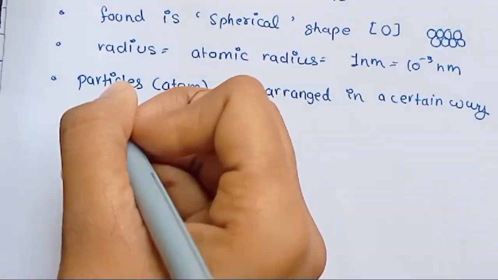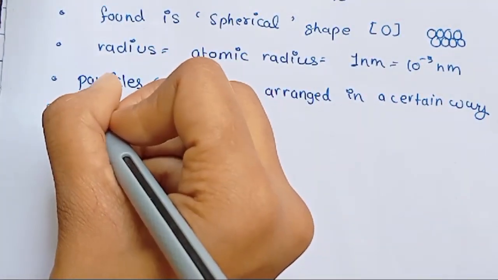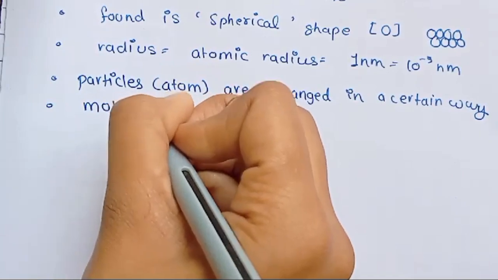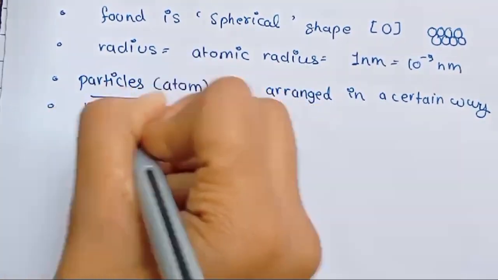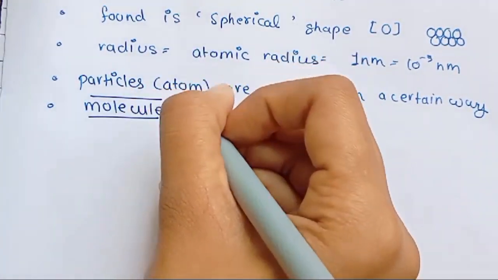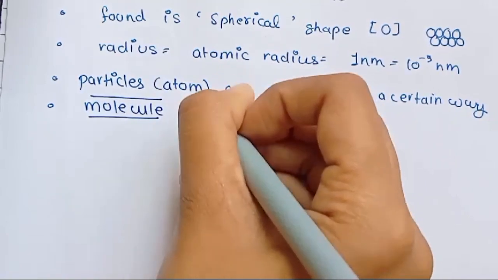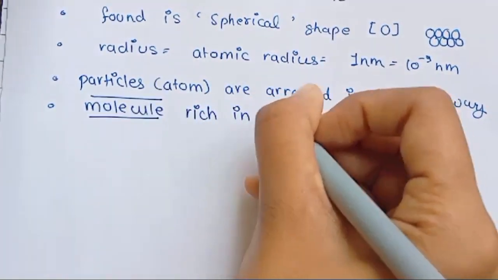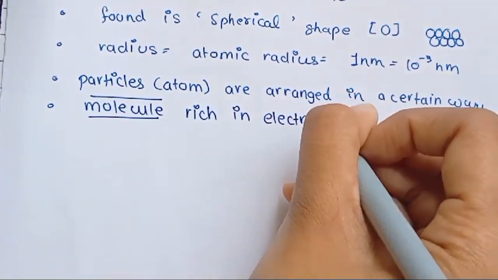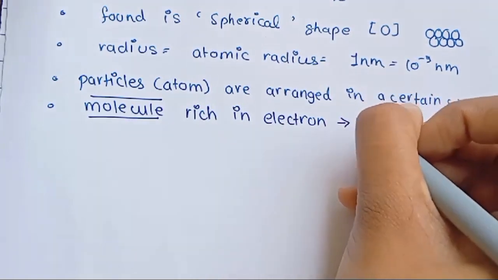Molecule rich in electron. Here I am talking about molecule rich in electron. Electron means negative charges. Okay, an electron is highly reactive.